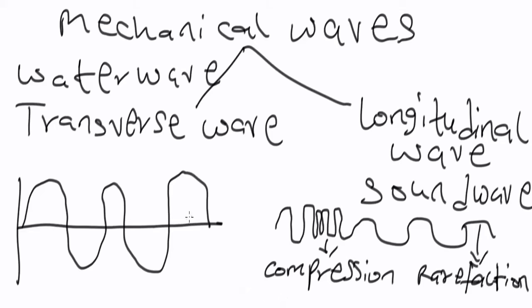Alright, now the peak of a wave or the top of a wave is known as a crest, whereas the bottom is known as a trough.